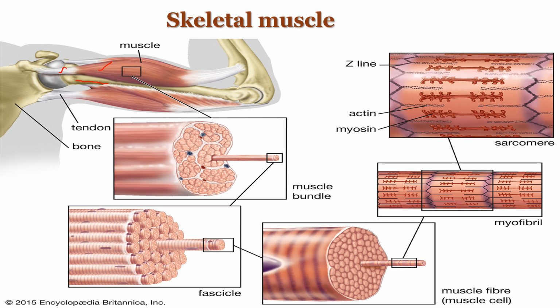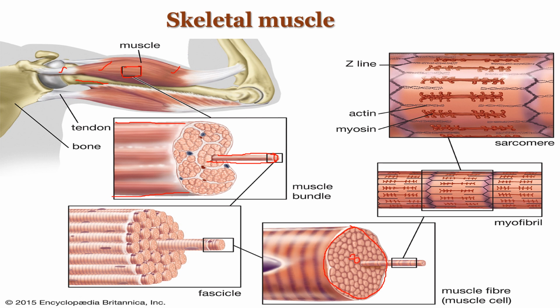Coming to the structure of skeletal muscle, if you imagine this as the skeletal muscle and we cut and examine the cross section, the skeletal muscle consists of muscle fibers. Here it consists of a bundle of muscle fibers, and here we are calling it a fascicle. This fascicle consists of bundles of muscle fiber. So all these are the bundles of muscle fibers.